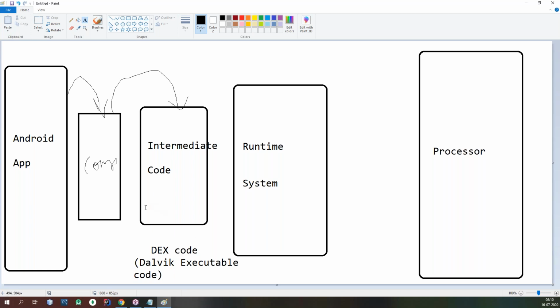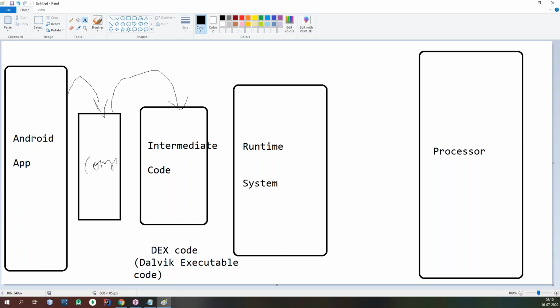The interesting point is, for the entire Android application, only one DEX code file is created. That is, the compiler creates only one file to translate the whole code of your Android application into DEX code.